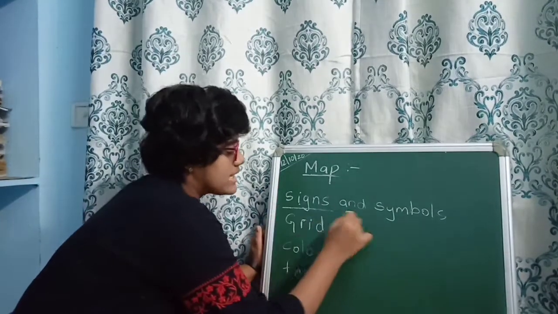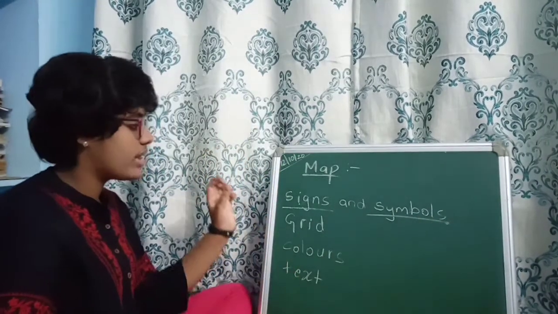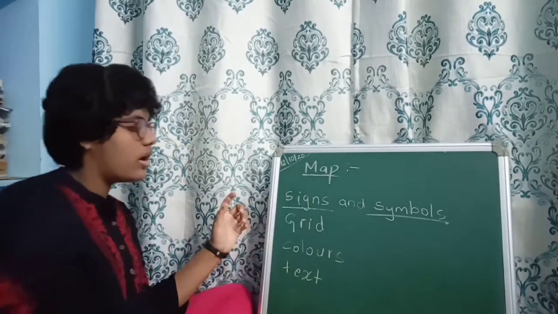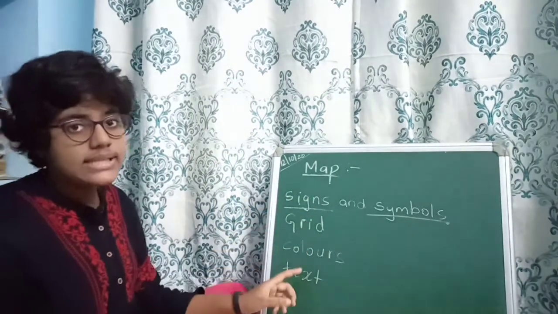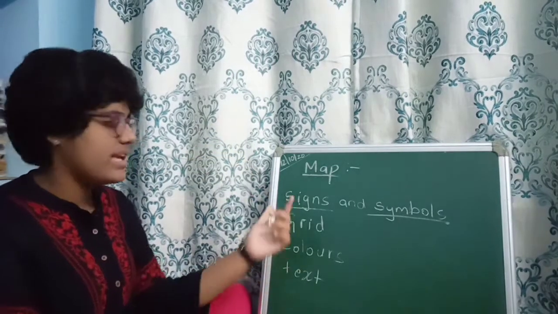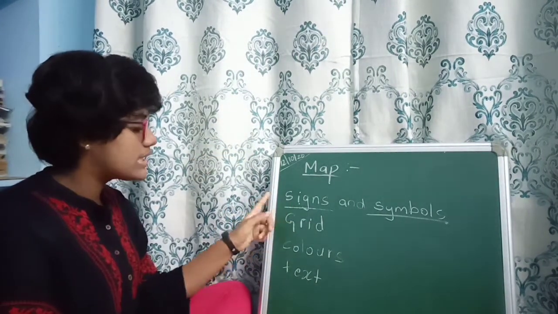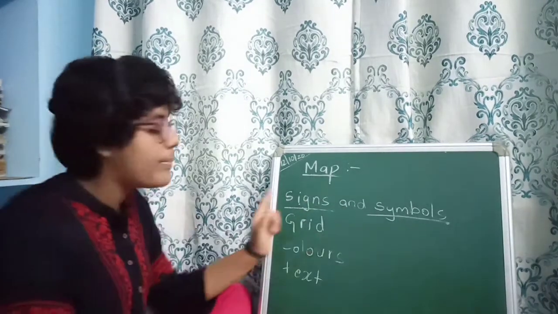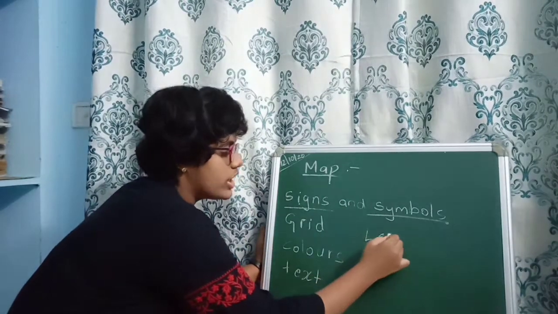We know what are signs and symbols. Signs means not that you keep a signature, not that sign. Sign is a symbol, even these both are similar. The signs and symbols on a map are known as legend.